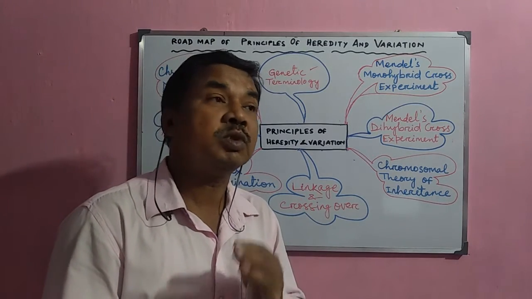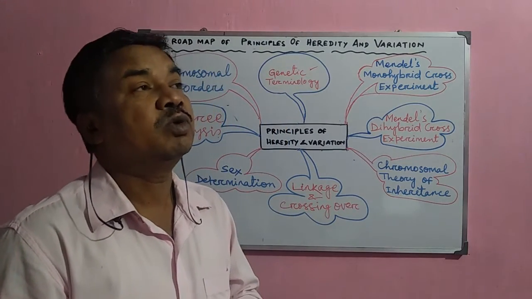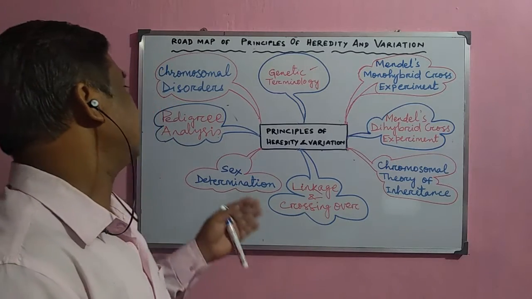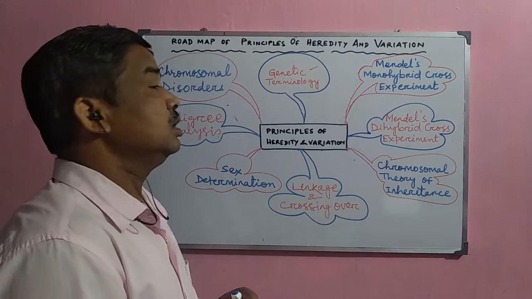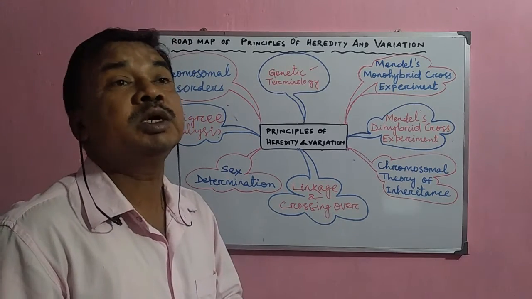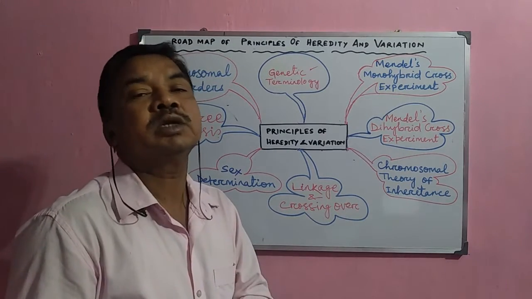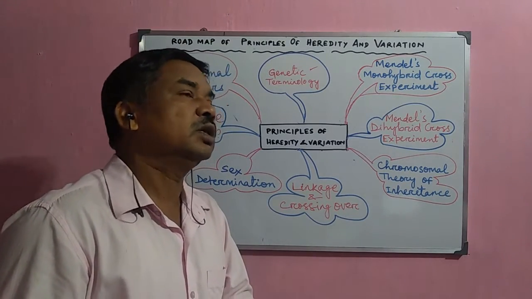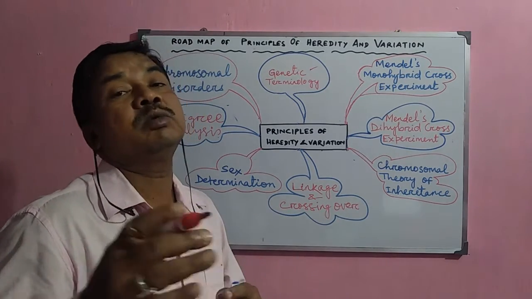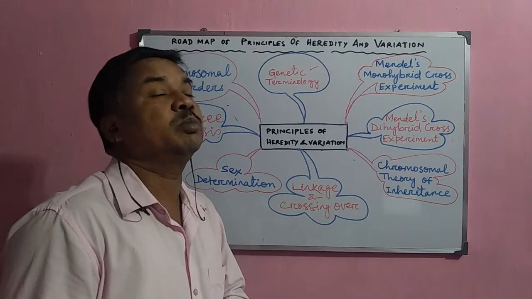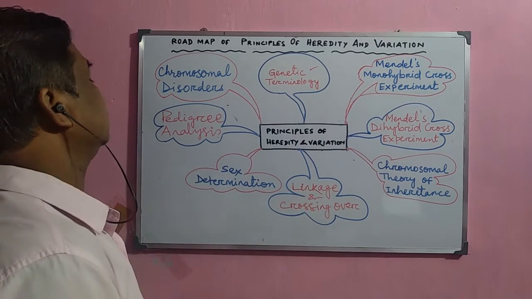The study of these defective genes, or the transmission pattern of these genes in a family history, is called pedigree analysis. By this pedigree analysis, the disease-causing or defective genes are detected, and their transmission patterns are easily analyzed. So it can be predicted how this defective gene will be transmitted to the next generation, and precautions can be taken.